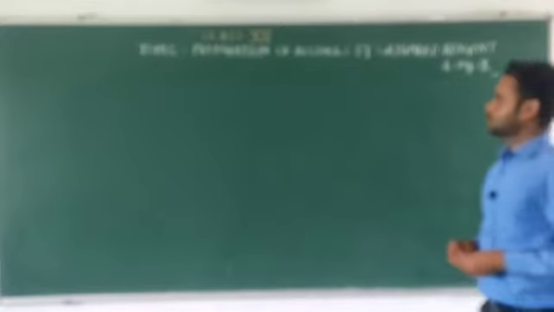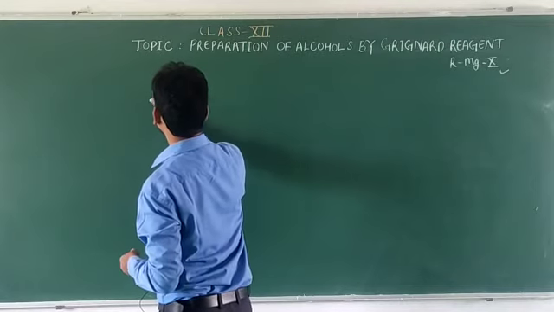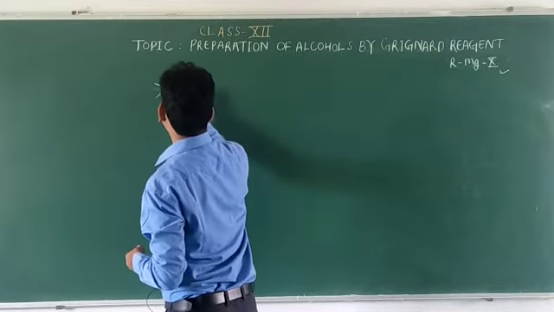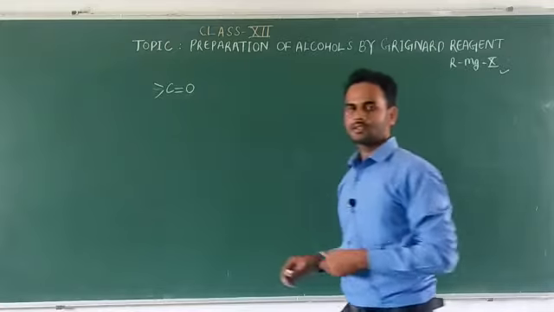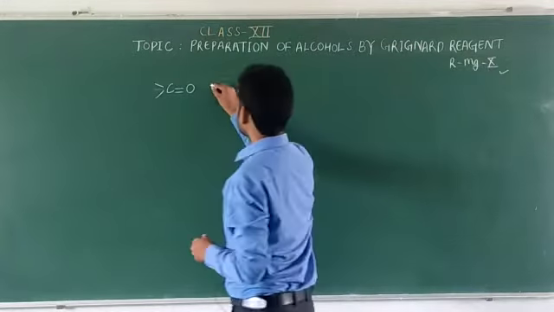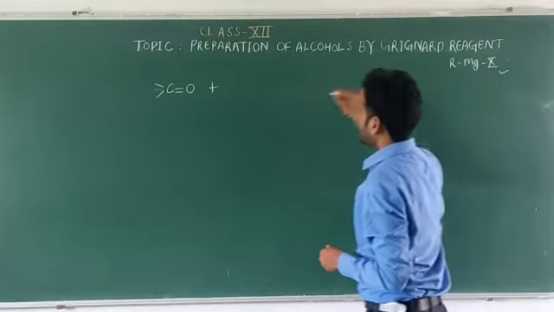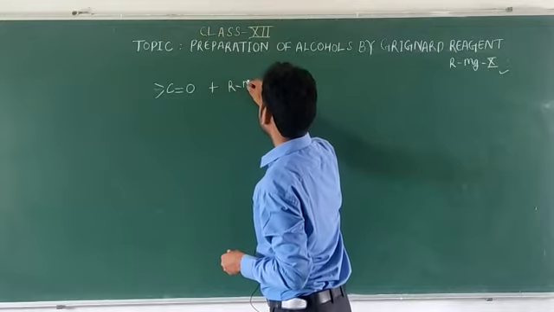We can use this Grignard reagent with the carbonyl compound. We know that the carbonyl compound has a double bond between carbon and oxygen, like this. This is the general equation, and we are going to treat it with RMgX, the Grignard reagent.